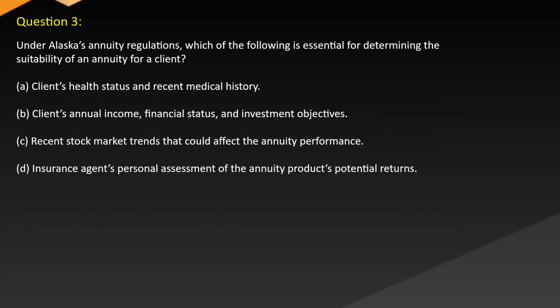Under Alaska's annuity regulations, which of the following is essential for determining the suitability of an annuity for a client? A. Client's health status and recent medical history. B. Client's annual income, financial status, and investment objectives. C. Recent stock market trends that could affect the annuity performance. D. Insurance agent's personal assessment of the annuity product's potential returns.